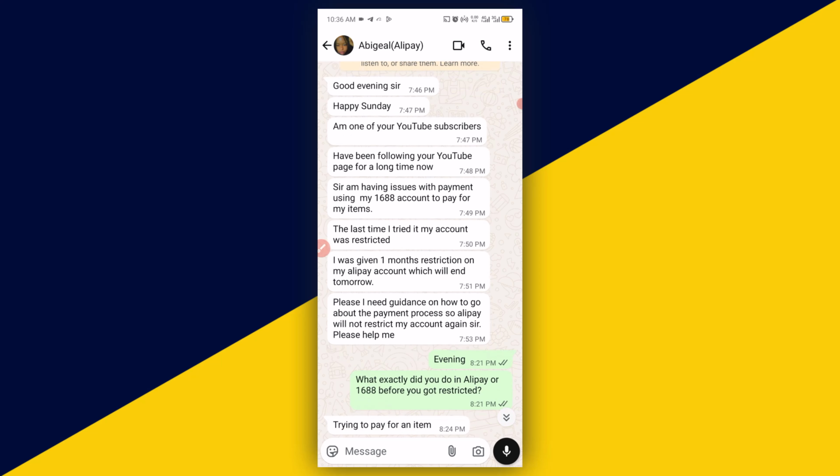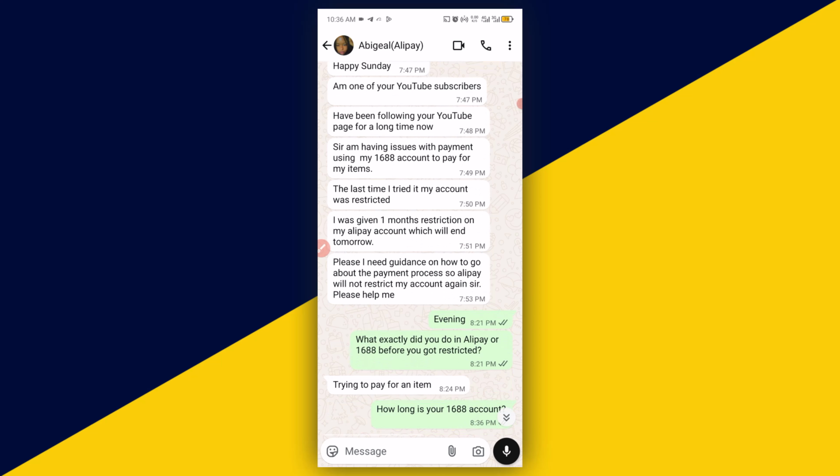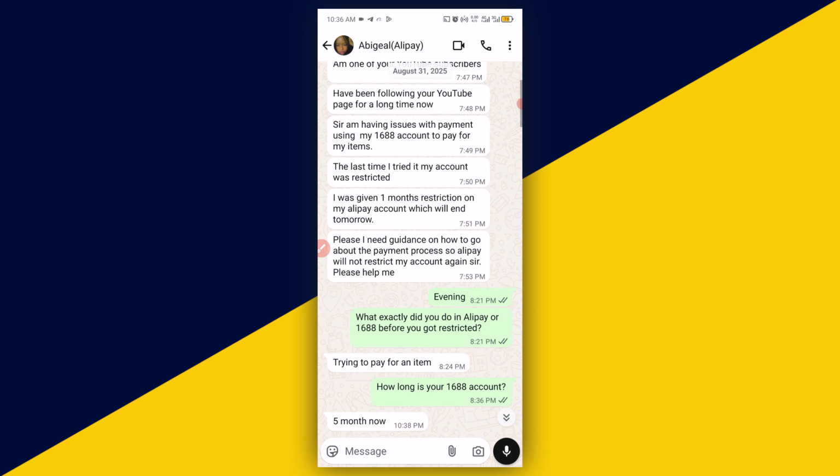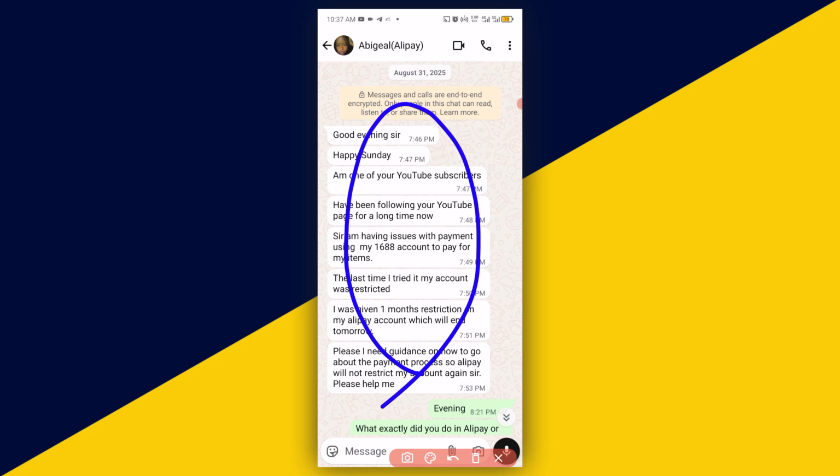With payment using my 1688 account to pay for my item, the last time I tried it, my account was restricted. I was given a 1 month restriction on my Alipay account, which will end tomorrow. Please, I need guidance on how to go about the payment process so Alipay will not restrict my account again, sir. Please help me." So this is the message from the person that contacted me.